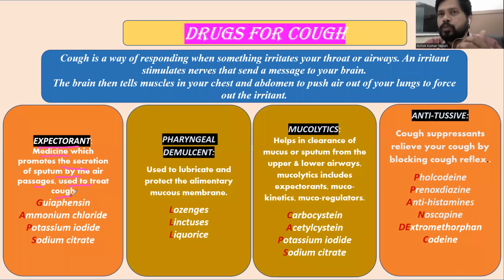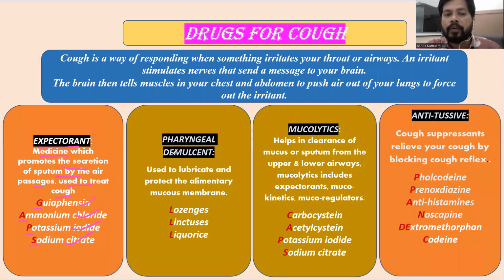So that excess sputum will be eliminated by using the expectorants, and examples are here, using the mnemonic GAPS. The mnemonic is GAPS, and here G means gabapentine, A means ammonium chloride, P means potassium iodide, S means sodium citrate. So all these four drugs are known as expectorants.